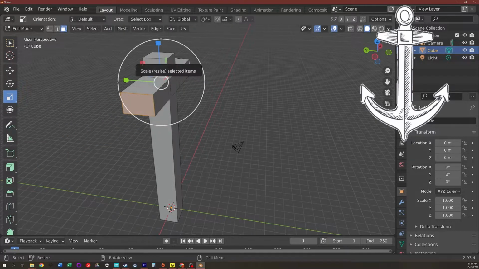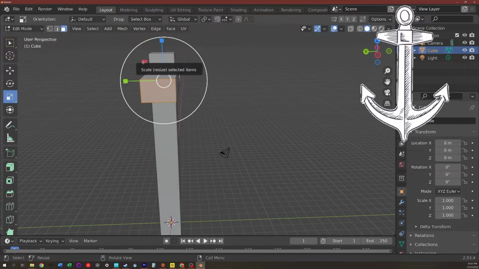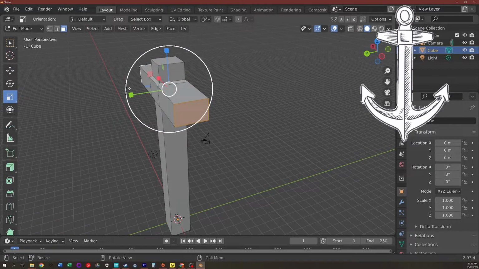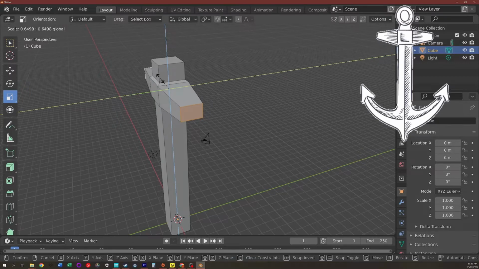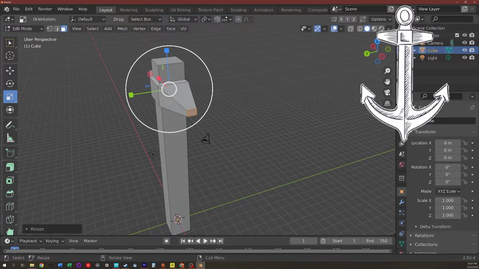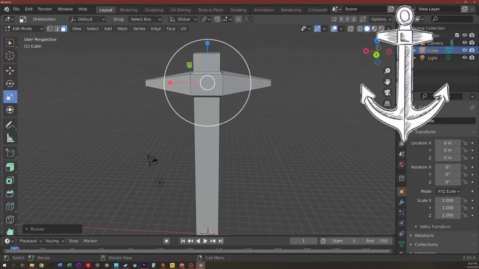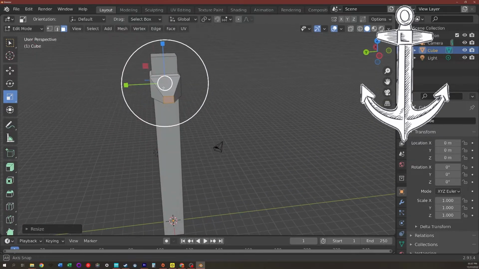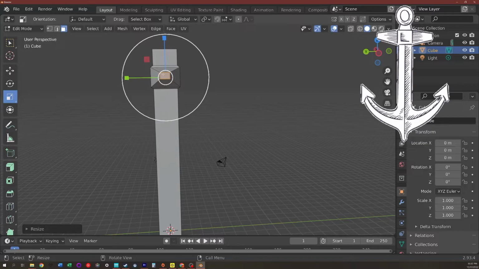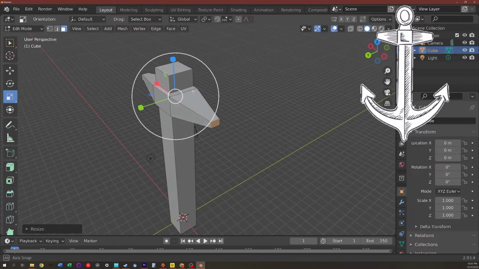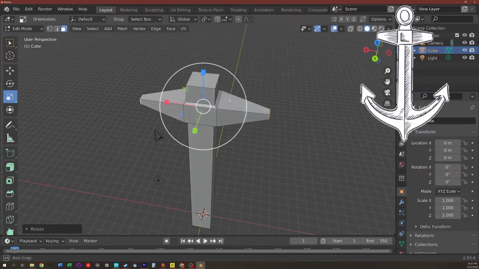We want to make sure we're pulling from the red dot, which is only going to scale from the Z and Y axis. Or if you've modeled yours in such a way that the spikes are on the other side, you're going to be pulling from the green square. But basically, make it so that the spikes are facing you, and you're pulling from the square in between the lines. All right, so we've got the spikes.